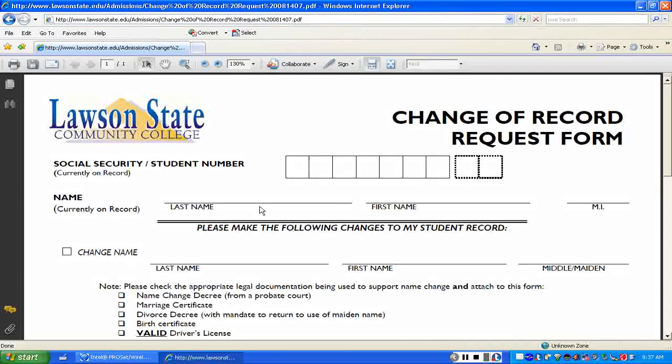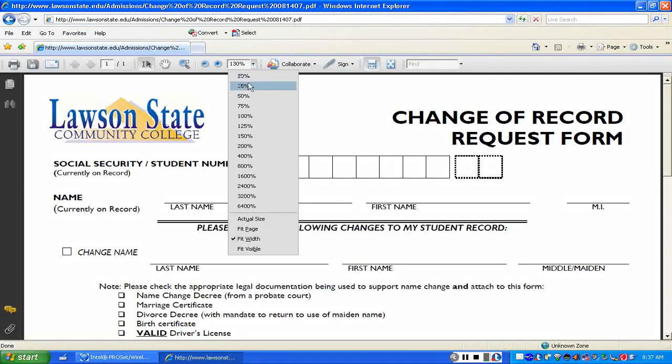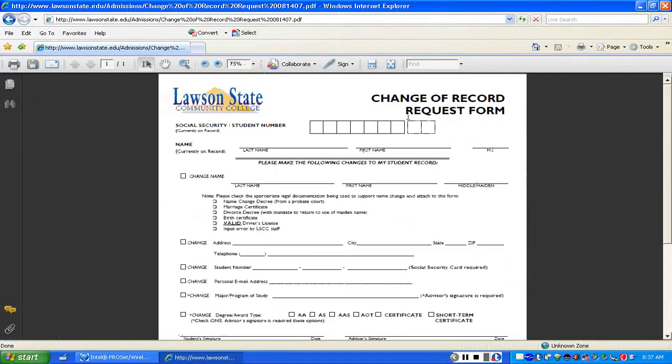And voila, there's the form. Now I'm going to shrink this for us a little bit so we can see the bulk of the form. And this is a change of record request form. What I'm going to do through this presentation is walk you through some of the most important forms so you're aware of not only how to get to them and how to actually print them for your own personal use, but also how to fill them out. So let's take a look.